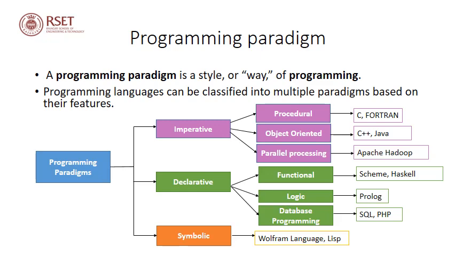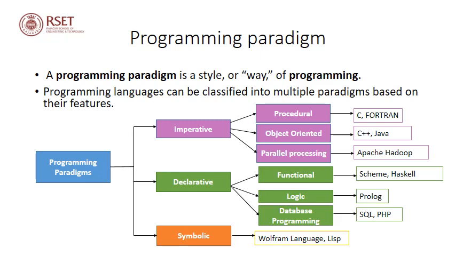So here in the slide you can see a figure depicting the various programming paradigms like imperative, declarative and symbolic. Each of them, except for symbolic, imperative and declarative, are further subdivided into categories like imperative is subdivided into procedural, object-oriented and parallel processing.